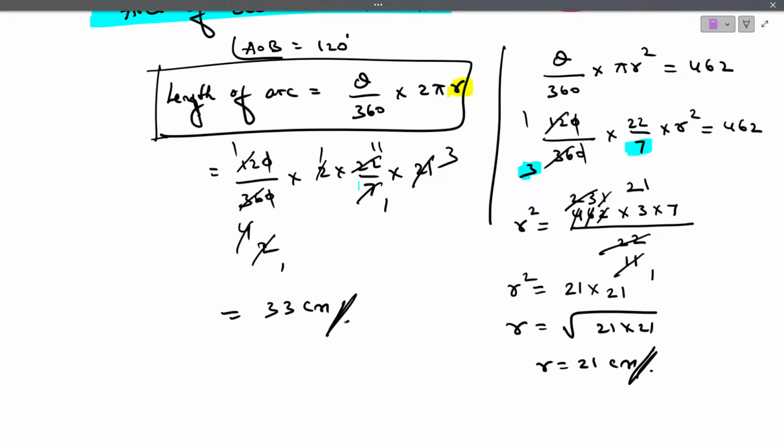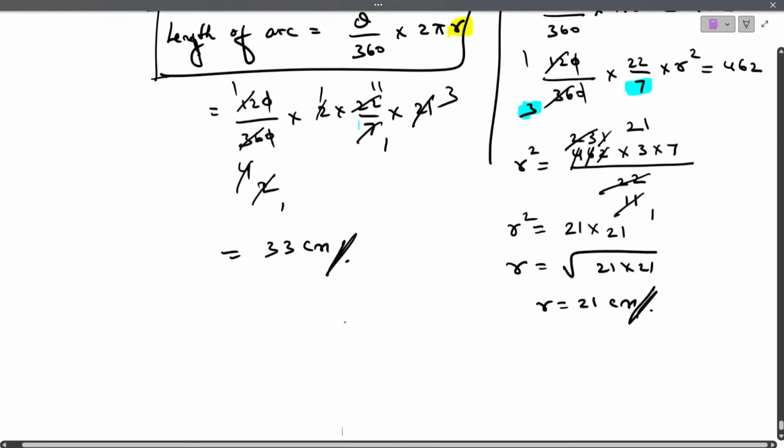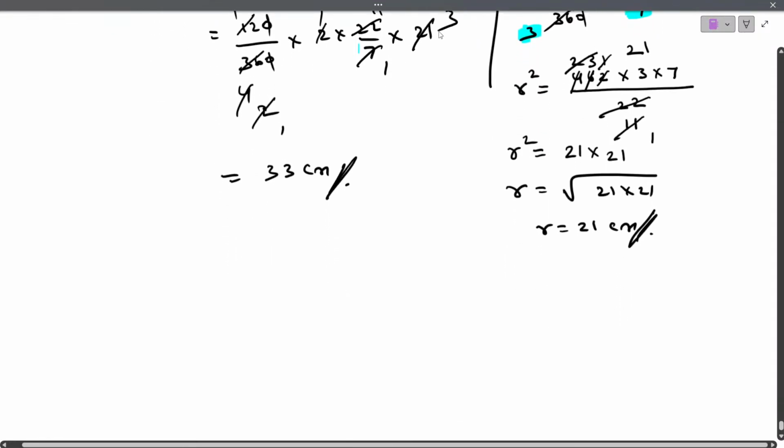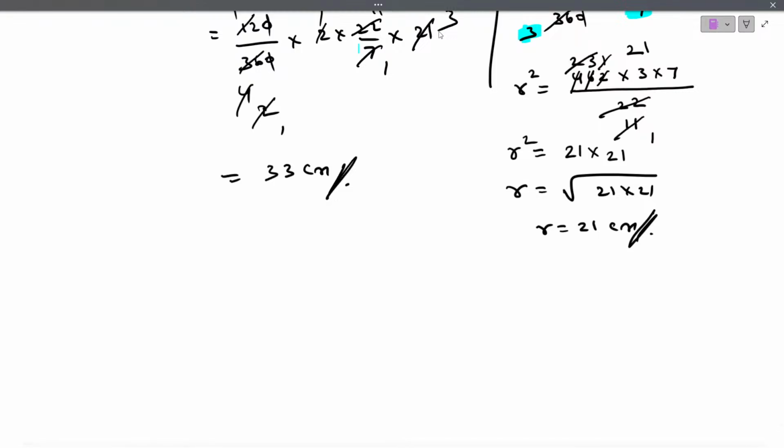Understood? Is it difficult? So this year, my dear students, you are going to expect questions similar to this. Direct, you have to just remember the formula. Direct substitution is required.